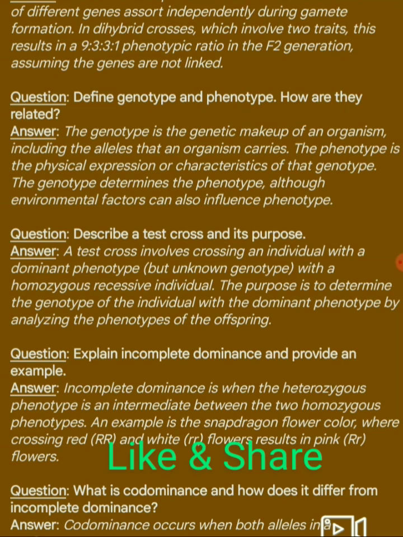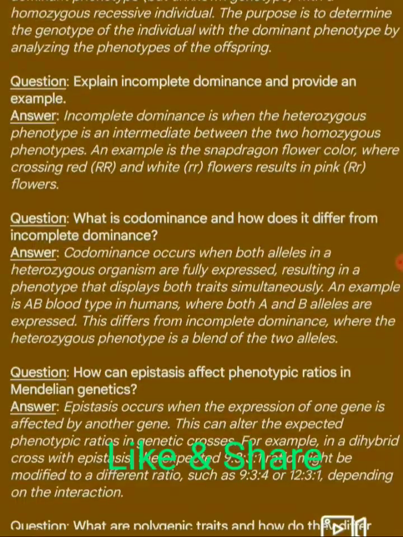Next question. Describe a test cross and its purpose. Answer. A test cross involves crossing an individual with a dominant phenotype but unknown genotype with a homozygous recessive individual. The purpose is to determine the genotype of the individual with the dominant phenotype by analyzing the phenotypes of the offspring.